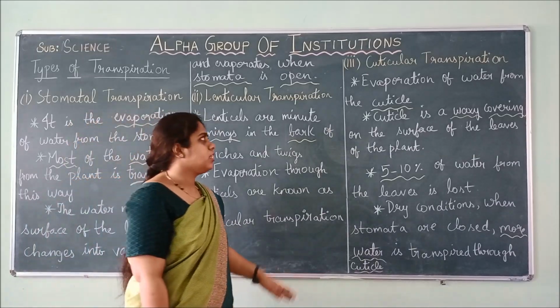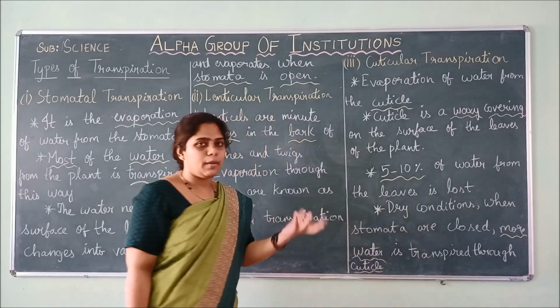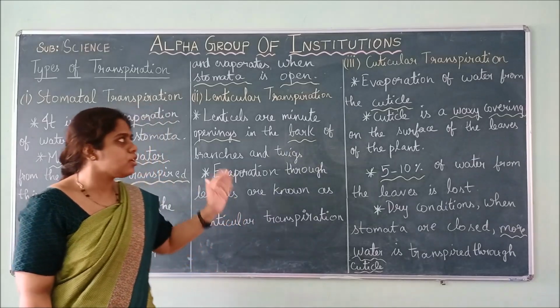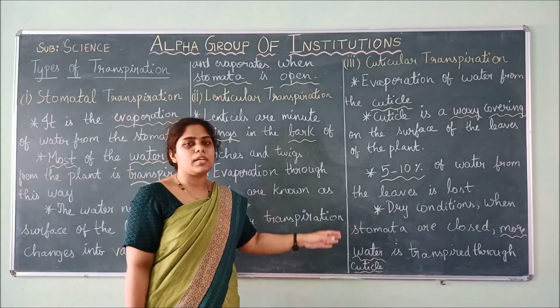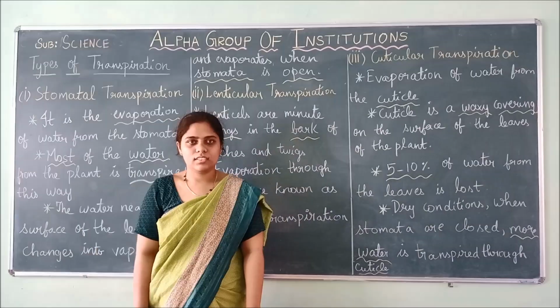And in dry conditions, the stomata are closed, so through cuticular transpiration only, all the excess water evaporates.